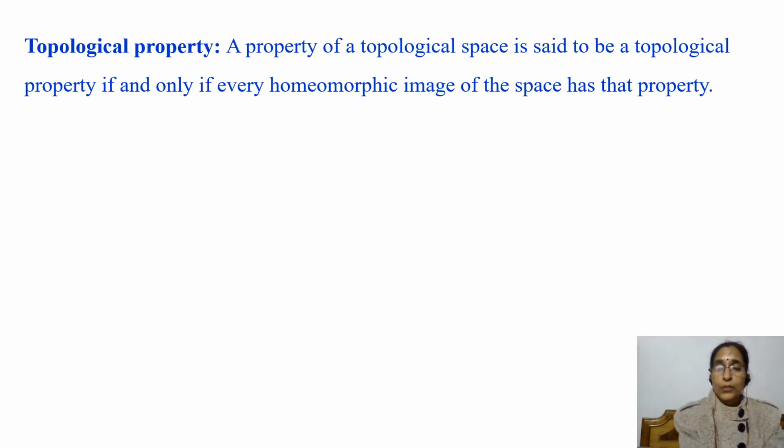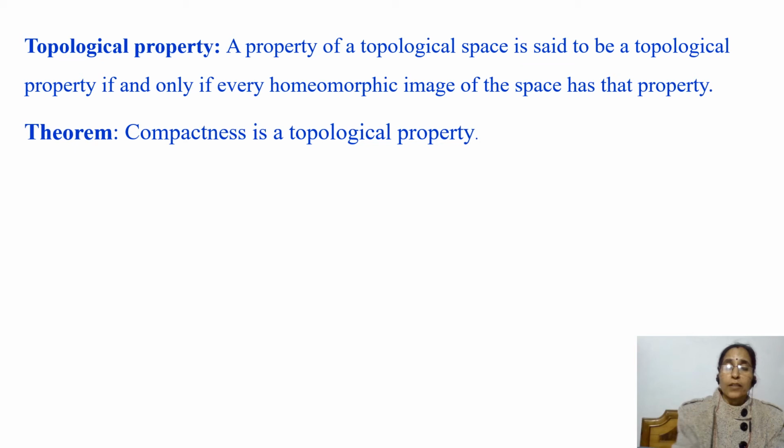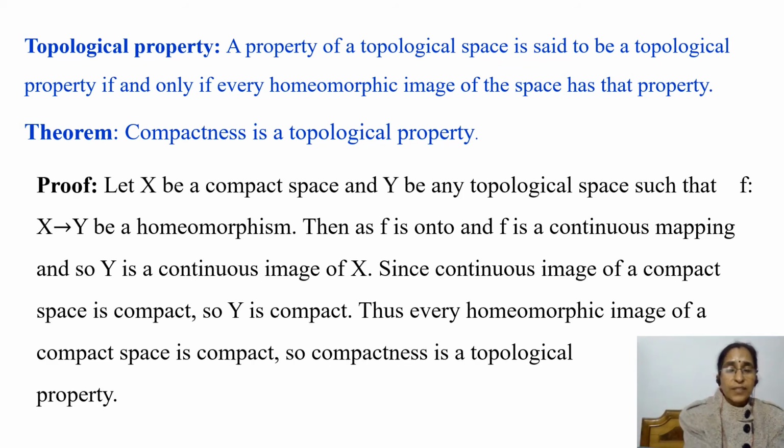Let us recall topological property. A property of a topological space is said to be a topological property if and only if every homeomorphic image of that topological space has that property. Now, we have a theorem which states that compactness is a topological property. Let us prove this theorem.